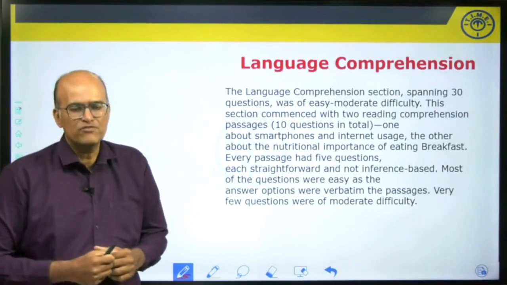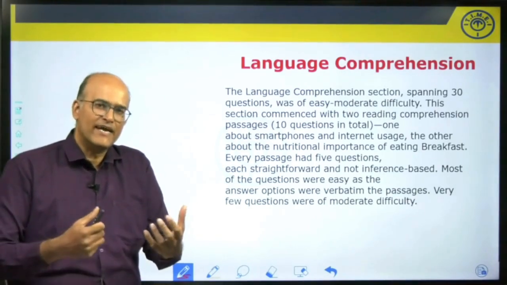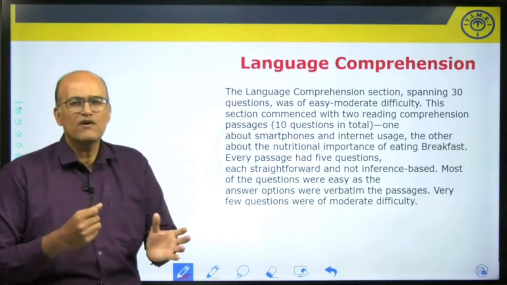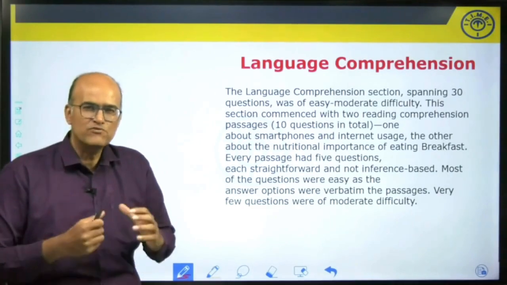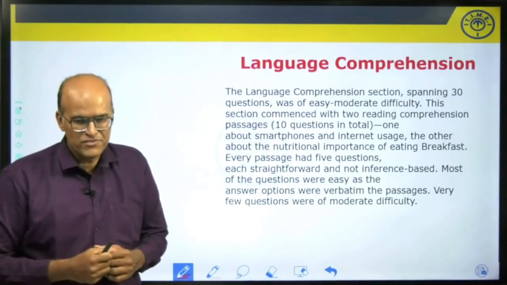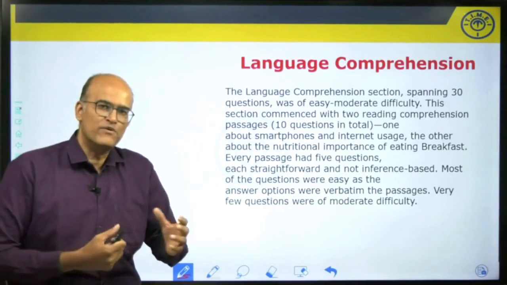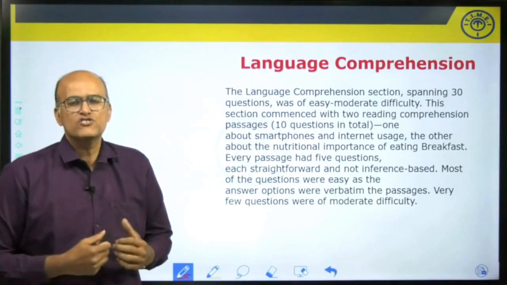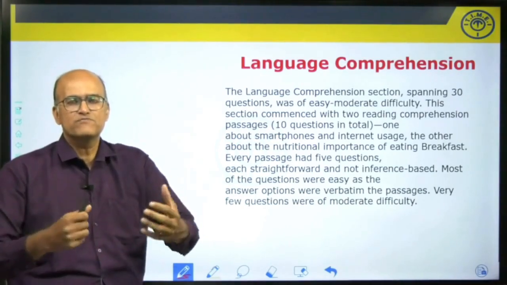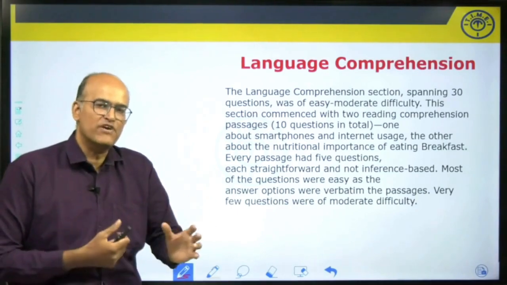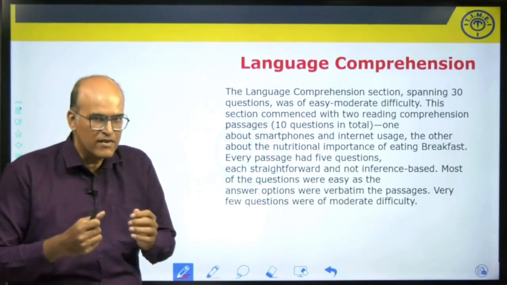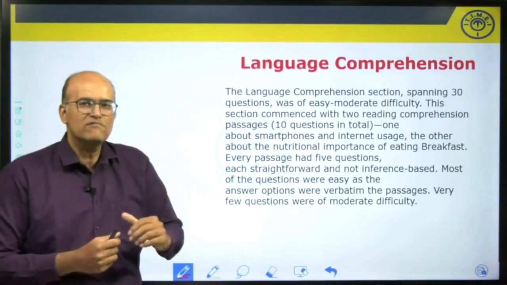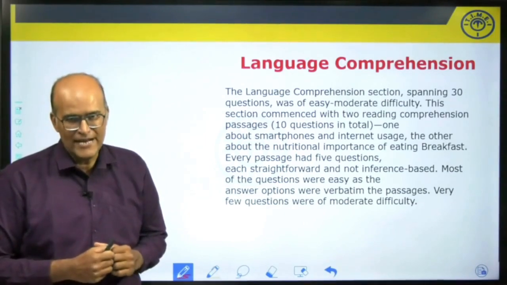Let's start with language comprehension, or in other words the English section. This section was pretty simple. To begin with, there were 2 RC passages which had a total of 10 questions, 5 questions each. One of the passages was based on smartphones and the benefit of using smartphones and internet, as well as certain ramifications of the same. Though the questions were very easy and straightforward, the length of the passage was slightly on the higher side.